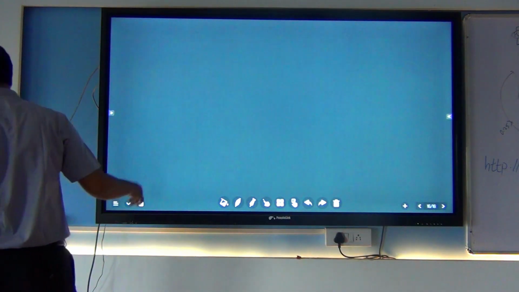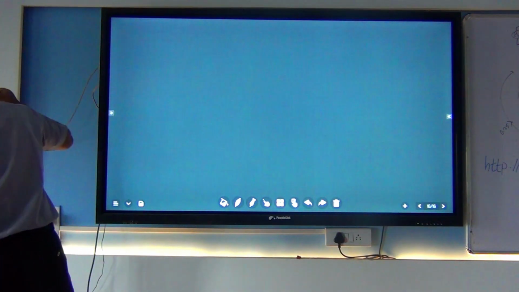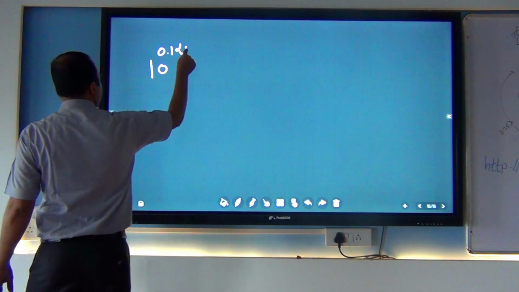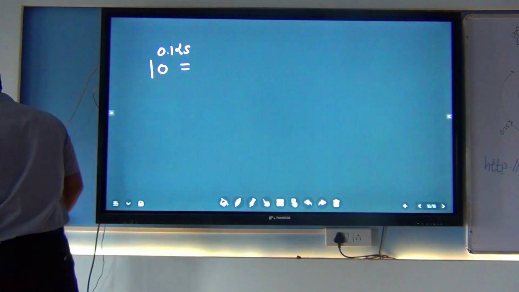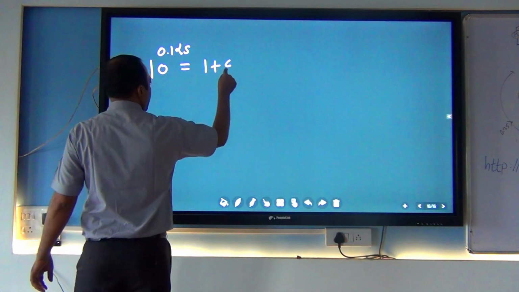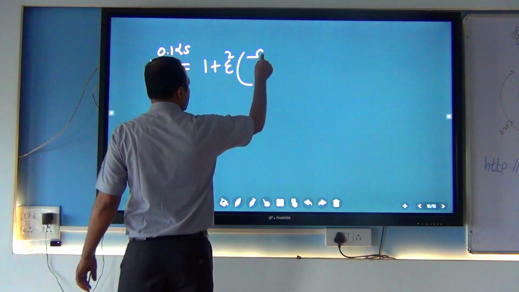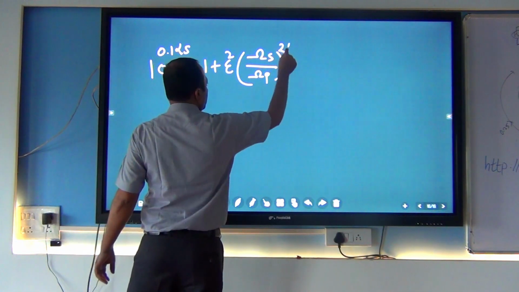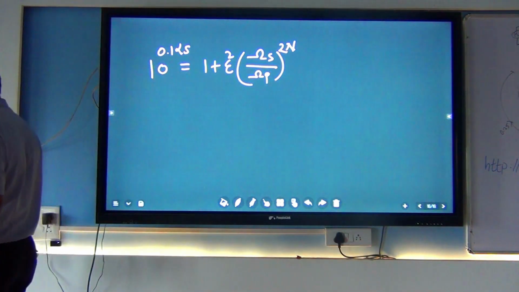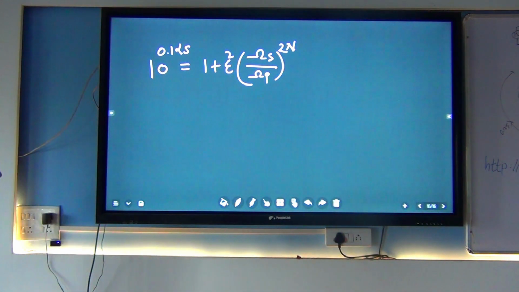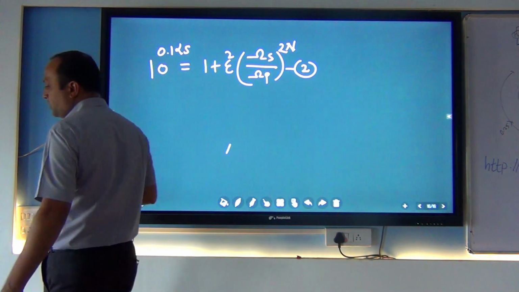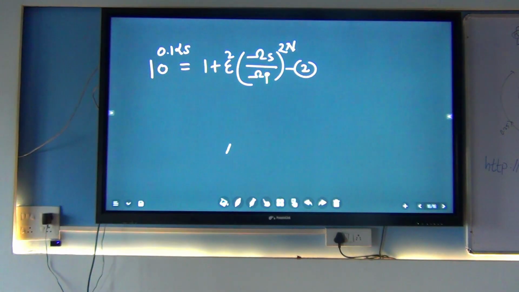So the equation becomes 10 raised to 0.1 alpha s is equal to 1 plus epsilon square, stop band frequency divided by pass band frequency, raised to 2n. So this is your equation number 2. Now we have equation number 1 and we have equation number 2.